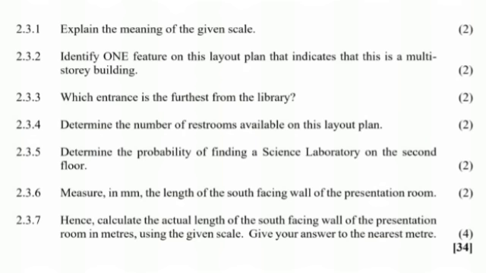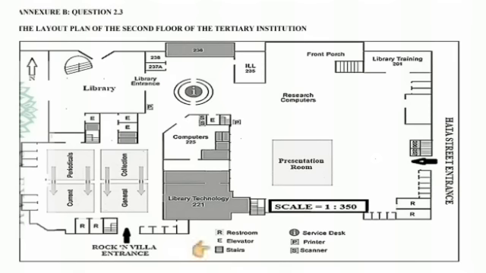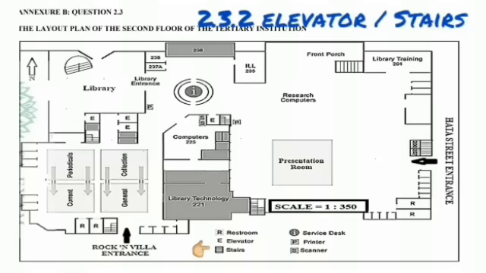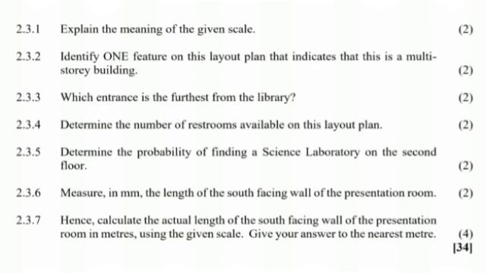In 2.3.2, it says identify one feature on this layout plan that indicates that this is a multi-story building. Now they already told us this is the second floor, but we are saying, what if they didn't tell you that this is the second floor? How would you know that this is a multi-story building? You look at the keys. In the keys we have a key for an elevator and a key for stairs. Usually when you have elevator or stairs, it's an indication that there is a second floor. So either one of those answers would have been correct. You could have just said elevator or you could have just said stairs.